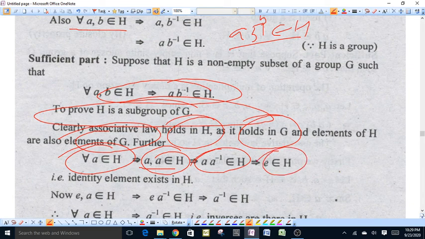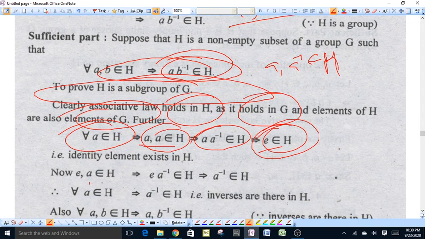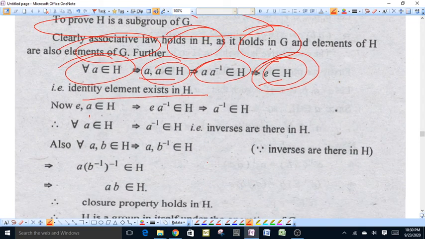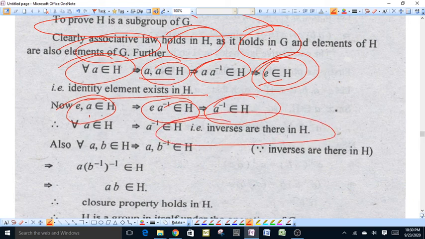This means E belongs to H, because from this condition, A times A inverse belongs to H, but A times A inverse is equal to identity element E, therefore E belongs to H. That is, identity element exists in H. Now E identity element and A belongs to H, then we can also write it as E into A inverse belongs to H, that is A inverse belongs to H. Inverse of each element exists in H.